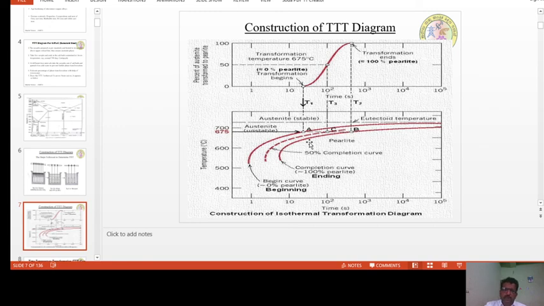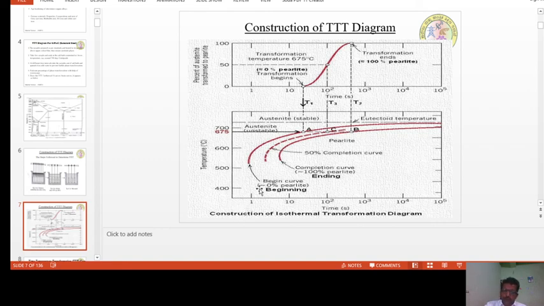So like this, depending upon your requirement, you can select the temperatures. Like in this case, the first temperature of the bath is 700 degrees centigrade, and then the second one is 675, and the third one is 600, 500, and 400, and so on.